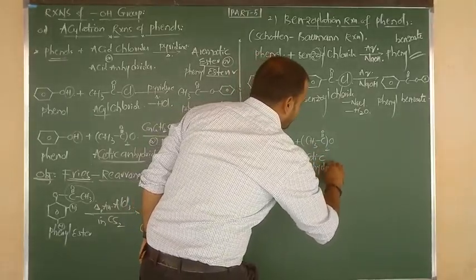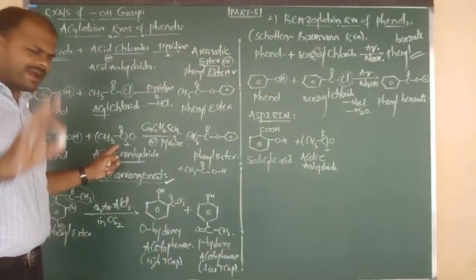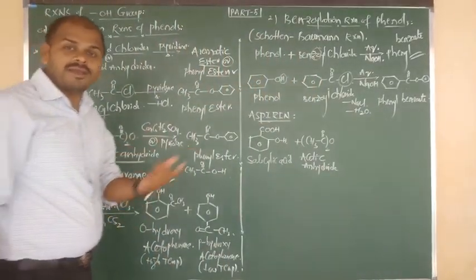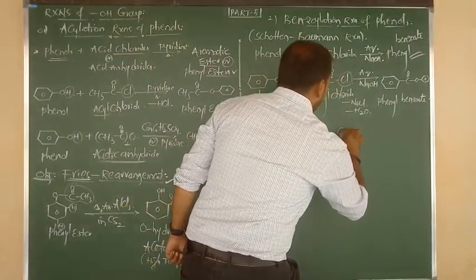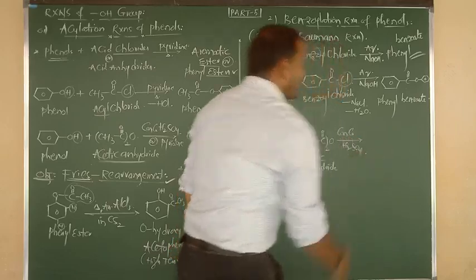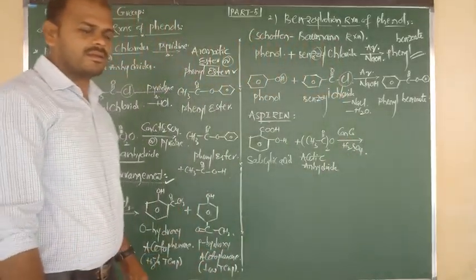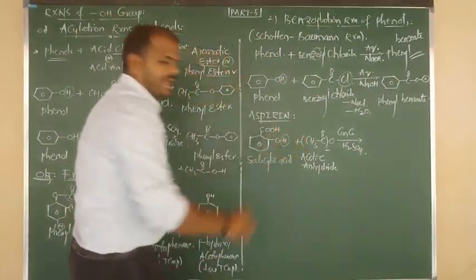Salicylic acid on reaction with acetic anhydride. Again the catalyst is the same. In the presence of what? Concentrated sulfuric acid. Right. So your bond breaking takes place between O and H.